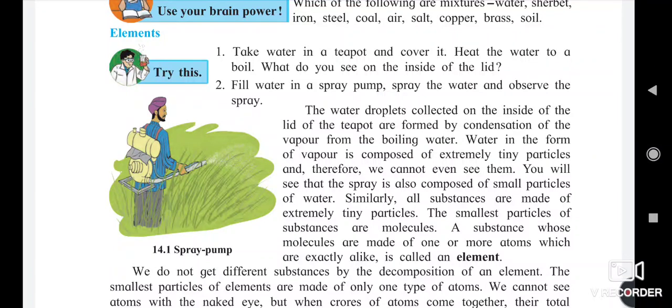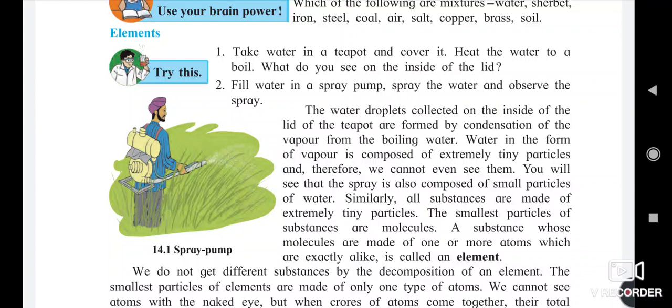We will see that the spray is also composed of small particles of water, as we saw in this picture of the spray pump spraying water droplets on the crops.